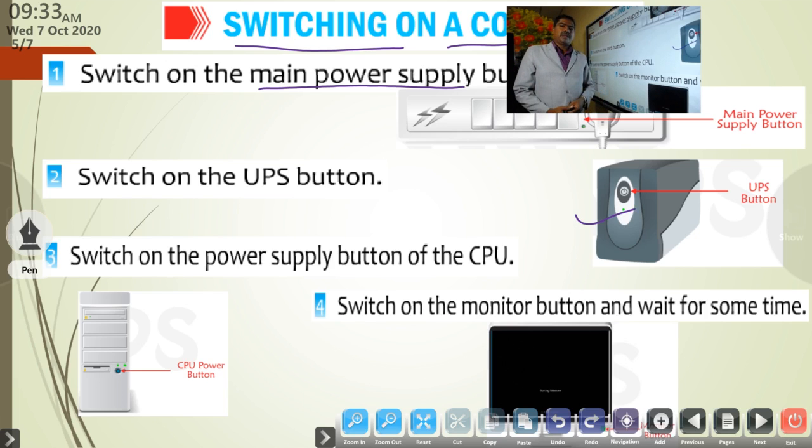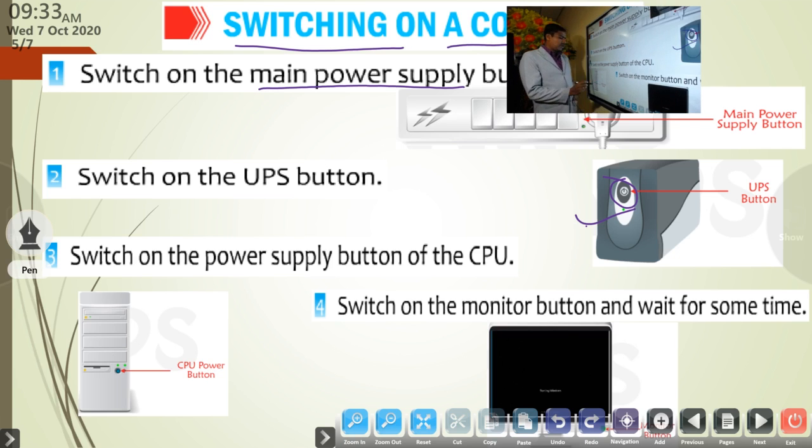UPS, uninterruptible power supply. When the power supply goes off, the backup of the UPS helps us to work with the computer for a few minutes, a limited time. For a limited time we can work with the help of this UPS. That is a backup power source. UPS means uninterruptible power supply. Okay. Then switch on the UPS button. This is the UPS button. We switch on the UPS button.